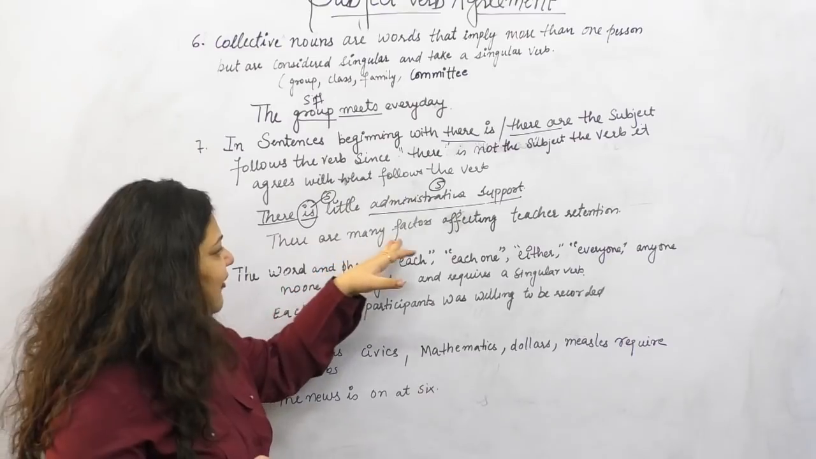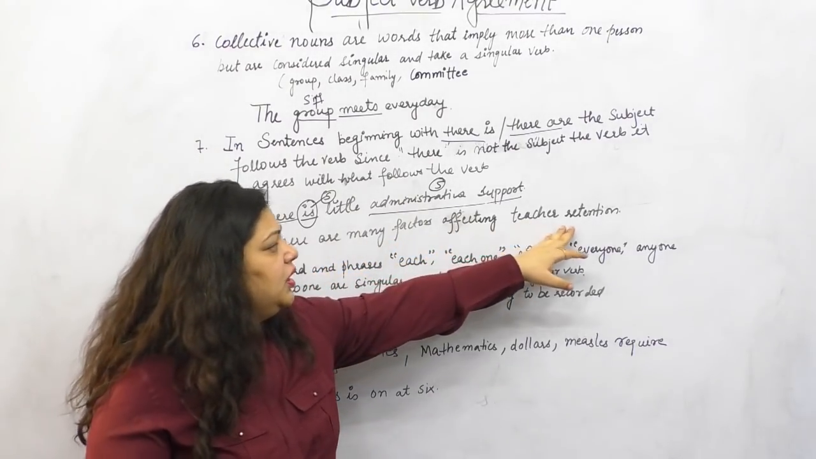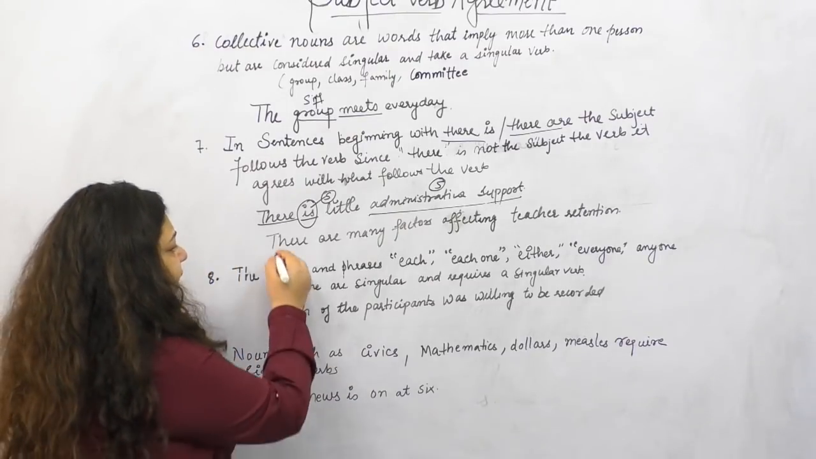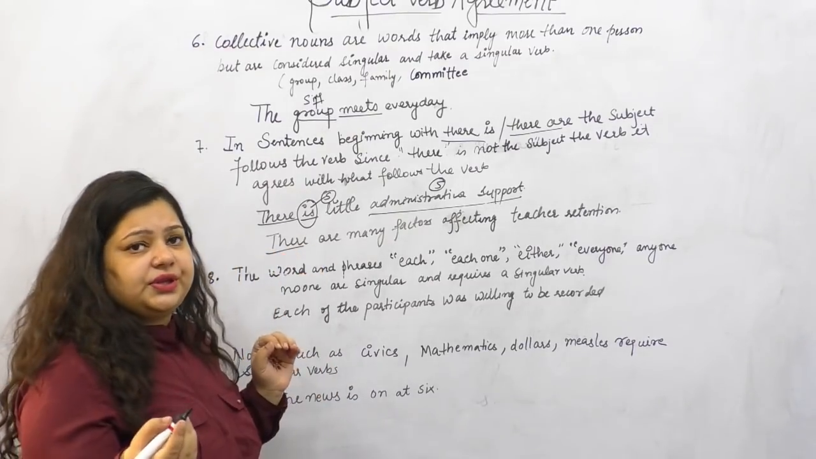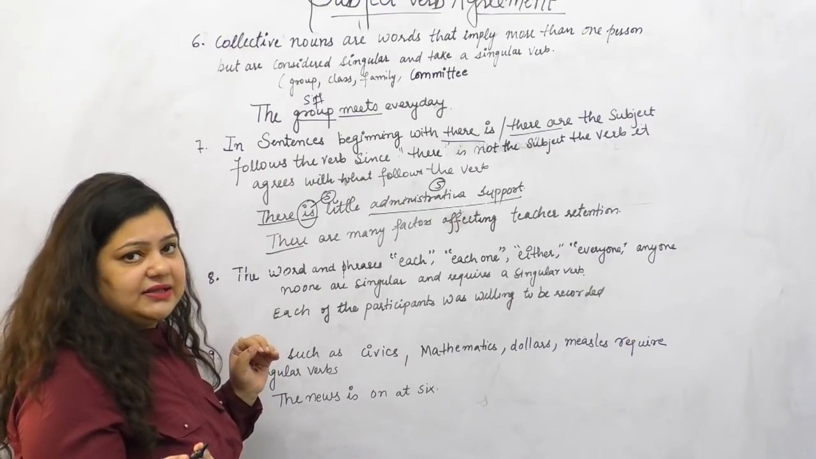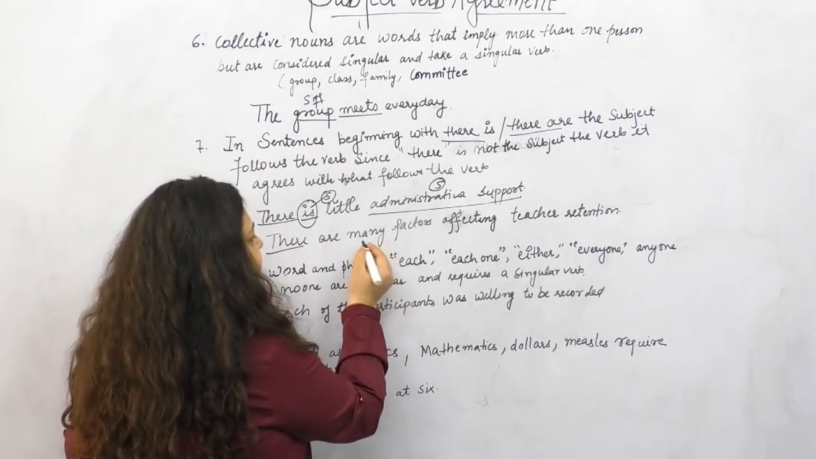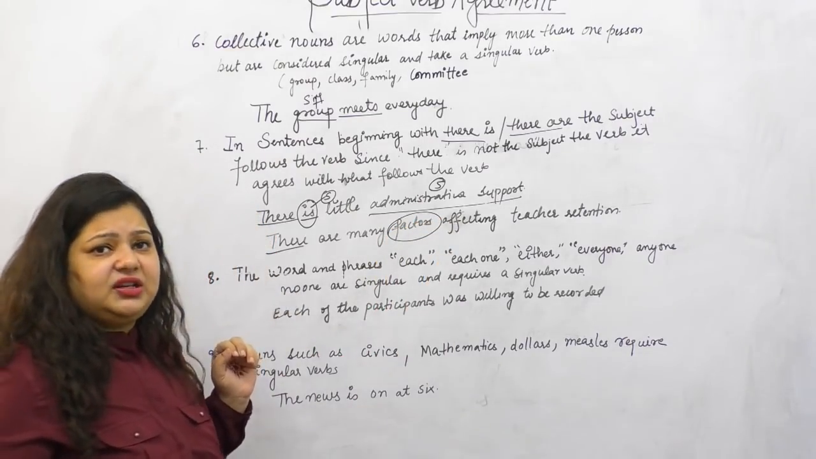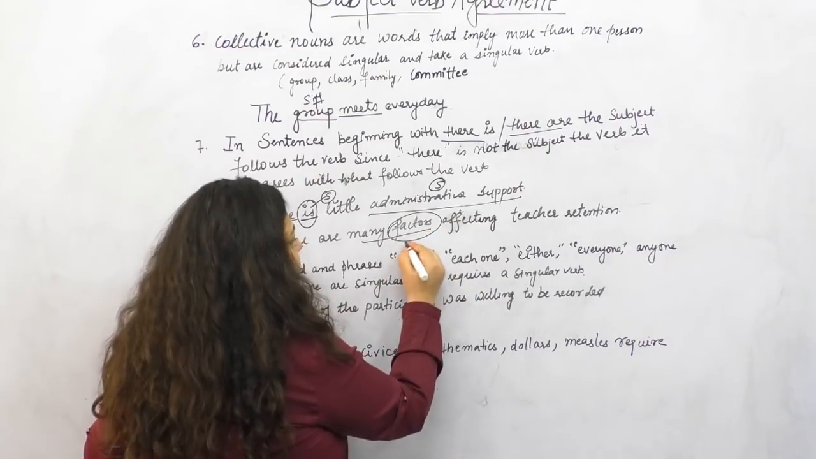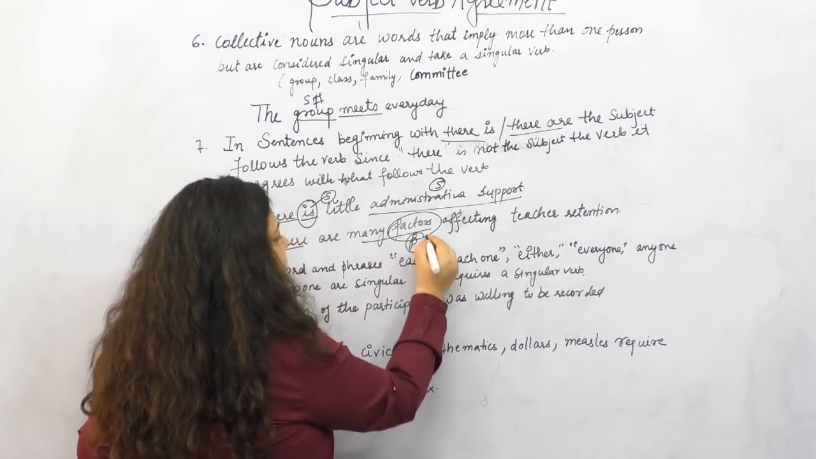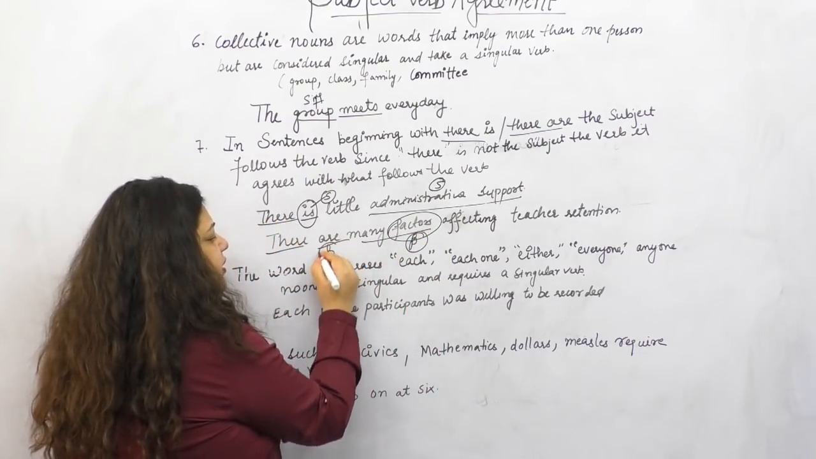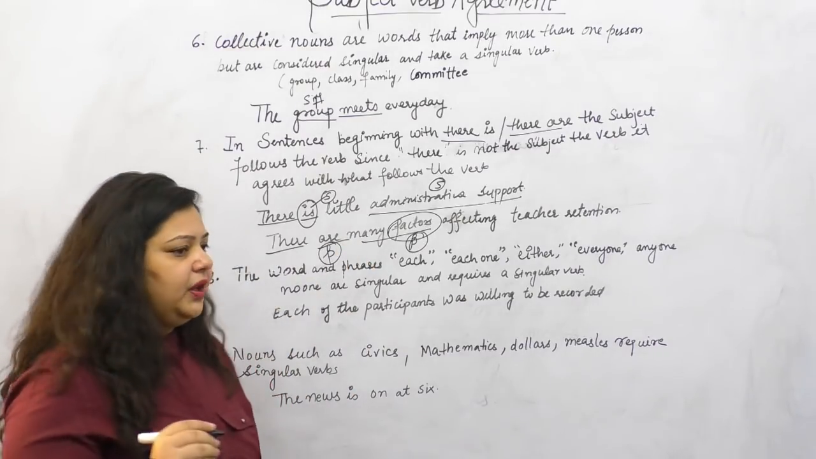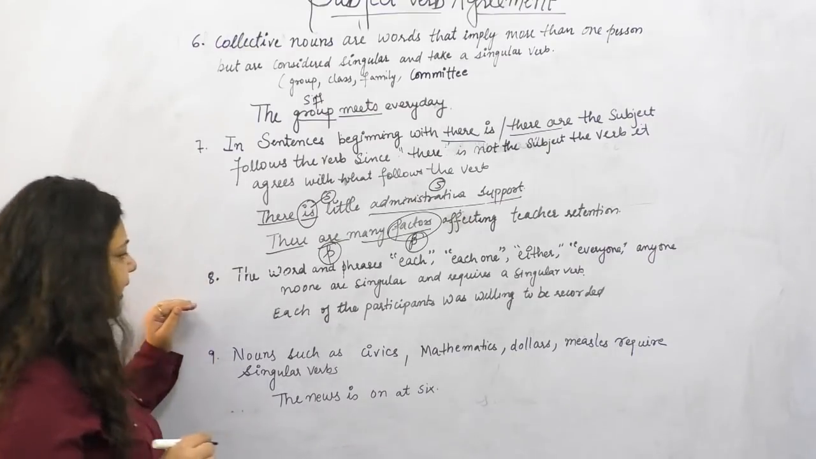There are many factors affecting teacher retention. So here, there again cannot be considered as the subject. What I am focusing on is many factors. Many factors is again plural. That is the reason the verb we are following here is also plural. Got it? Alright. Now let's see the next rule.